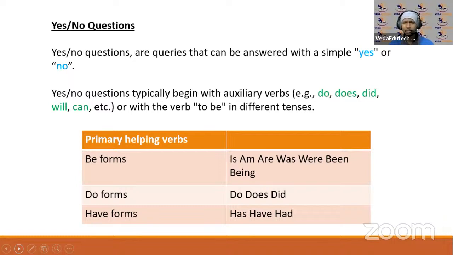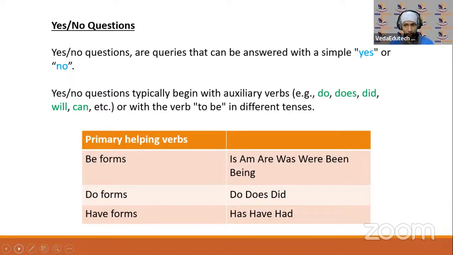Sentence, the answer will be in yes or no. Yes/no questions typically begin with helping verbs or auxiliary verbs: do, does, did, will, can. तो आप मॉडल्स भी आ जाता है यहाँ पे, ठीक है. जो भी प्राइमरी हेल्पिंग वर्ब्स हो जाता है, be के forms हो जाता है different tense के लिए, उन्हीं से आप क्वेश्चंस फ्रेम करते हैं.